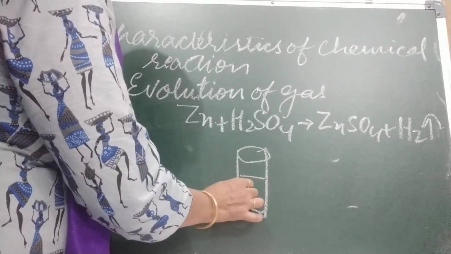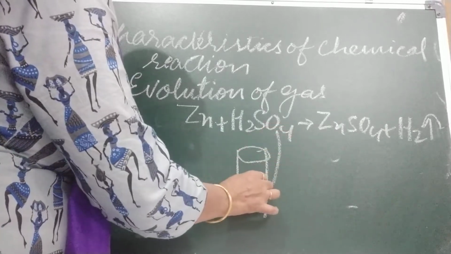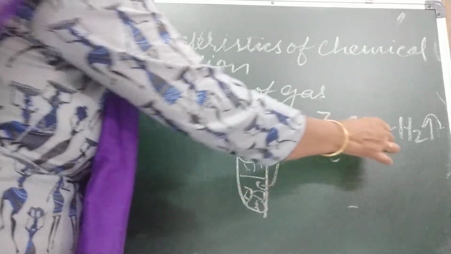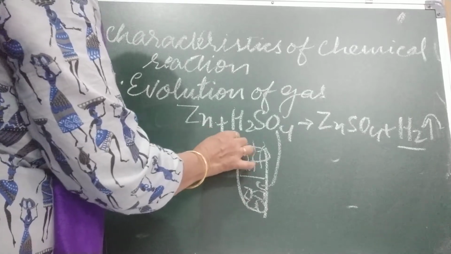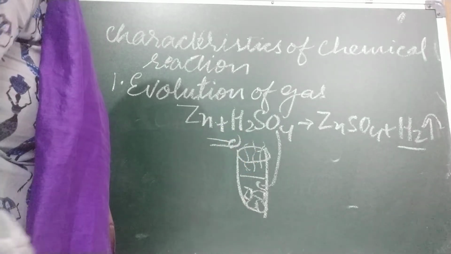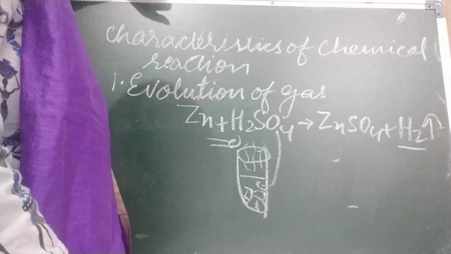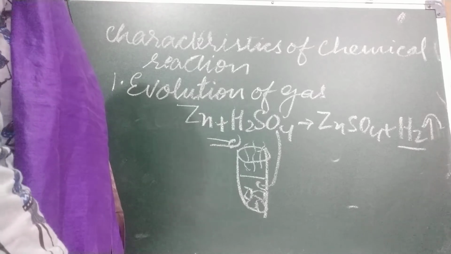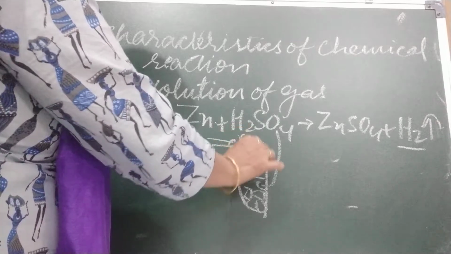Like zinc crystal is there, and this is the sulfuric acid we have added. The gas which is coming out, how are we going to prove that this is hydrogen gas? We will bring a burning splinter. When a burning matchstick or splinter is taken near the test tube containing hydrogen gas, this gas will burn itself with a pop sound.